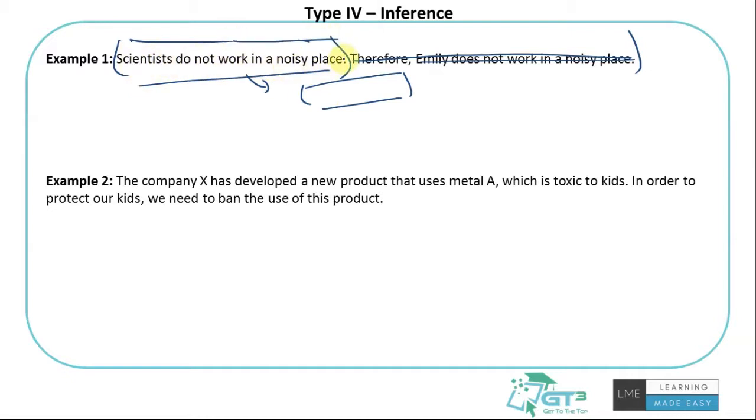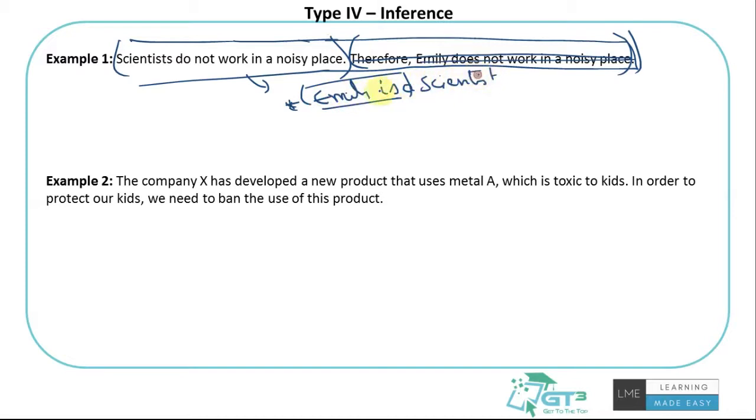So scientists do not work in noisy places, and therefore Emily does not work in a noisy place. Okay, let's keep everything, since everything is relevant. Then I can have an inference that Emily could be a scientist. It is a suitable inference, but it could be, not must be, a scientist. Let's say even teachers like to work in a silent place. We don't know. Emily could be a teacher, but just based on the given information, one of the better conclusions or inferences I can make is this: scientists do not work in noisy places, Emily does not work in a noisy place, so maybe Emily is a scientist. So this is what an inference basically is, a conclusion of sorts.